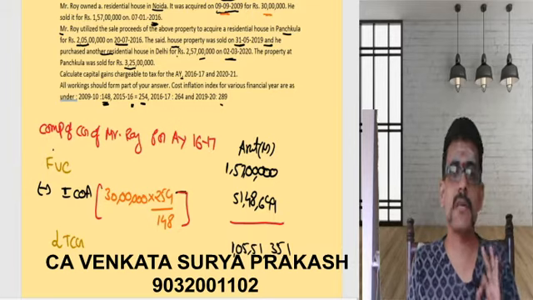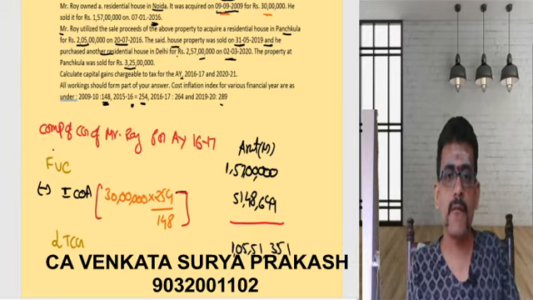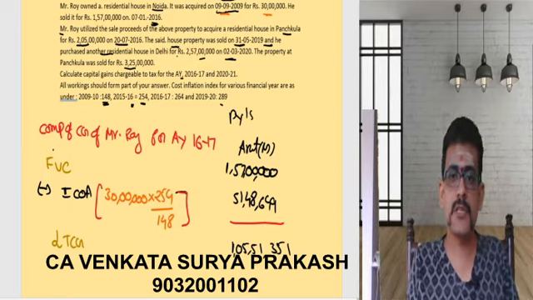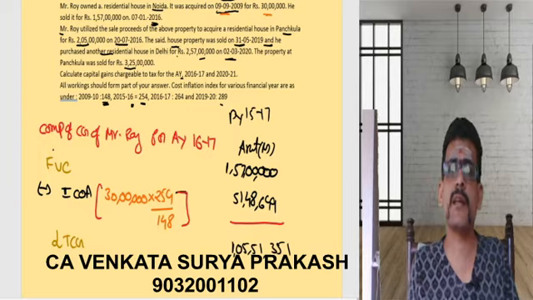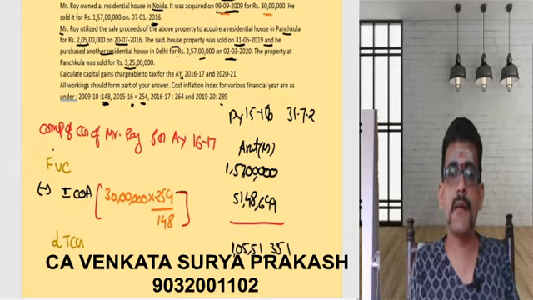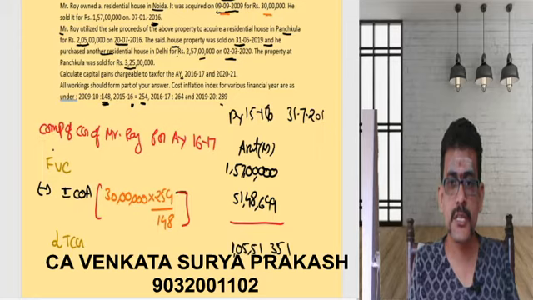This property was acquired before filing of the income tax return. See, for the previous year 15-16, when are you supposed to file the return? For the previous year 15-16, you need to file the return by 31st July 2016.